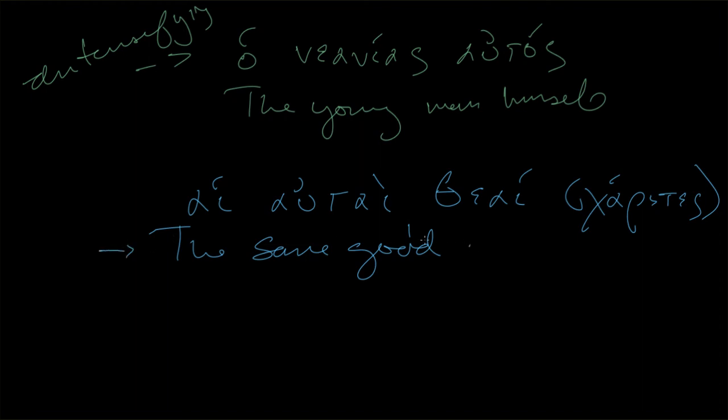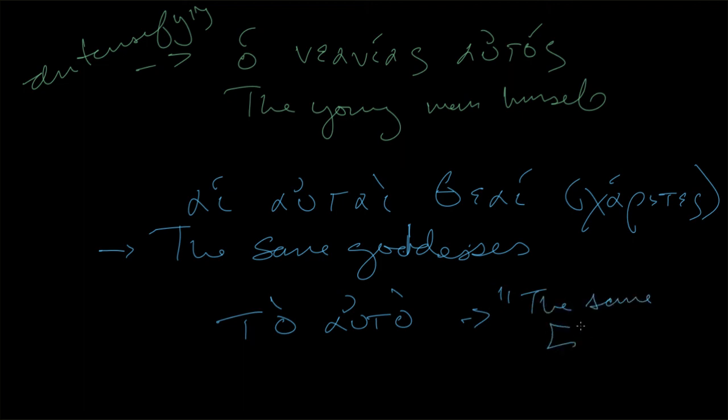The same goddesses. And then we could also do something where we just use the article without anything. Ta auta, the same. And then the implication here is it's the same thing. Same neuter, singular thing. But again, it's attributive. It's following immediately an article.